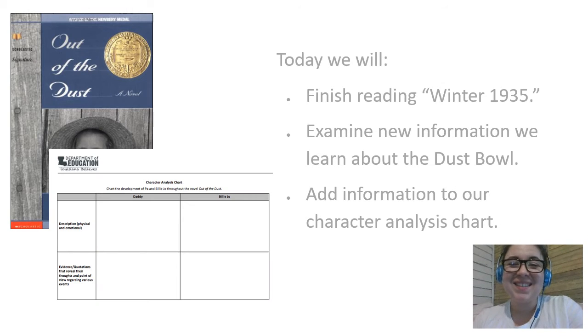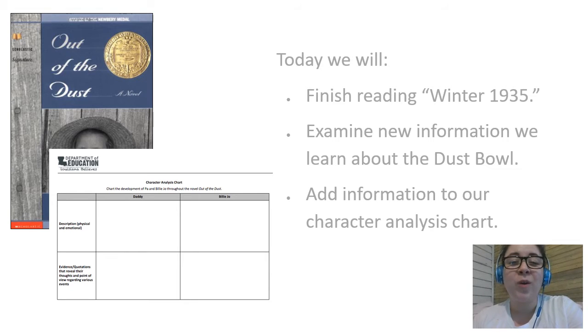All right, in lesson 16, we started reading Winter 1935, and here in lesson 17, we're going to finish reading Winter 1935. We're also going to examine new information about the Dust Bowl, and we're going to add new information to our character analysis charts. Now make sure that as you're following along with these videos, you're pressing pause when you need to, that you're rewinding it, and if you need to fast forward through what you've already seen, then do that, okay? These are meant for you to follow at your own pace. So take your time, go through it, don't rush yourself, and don't stress.